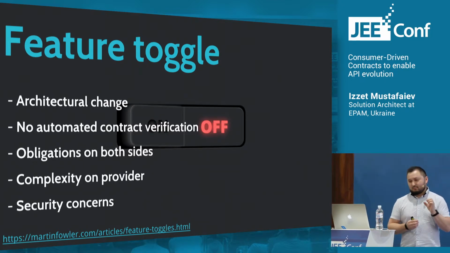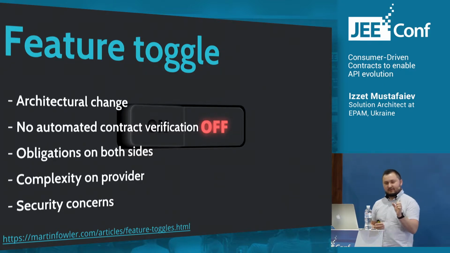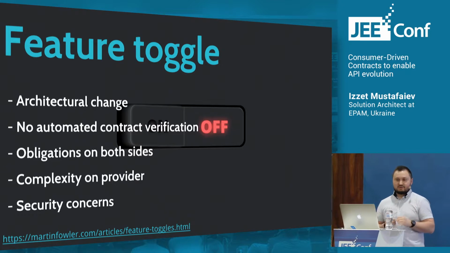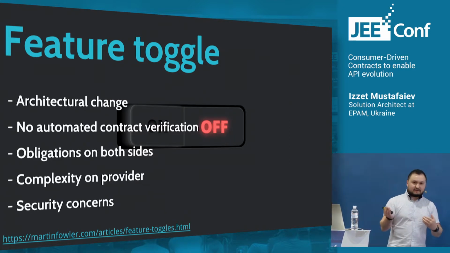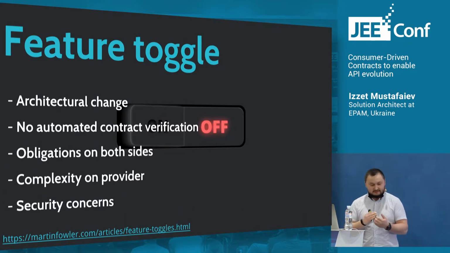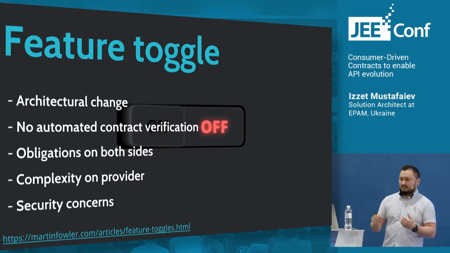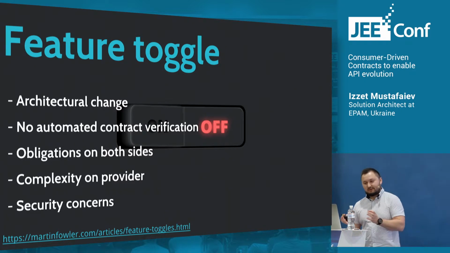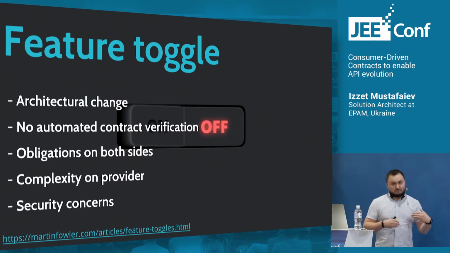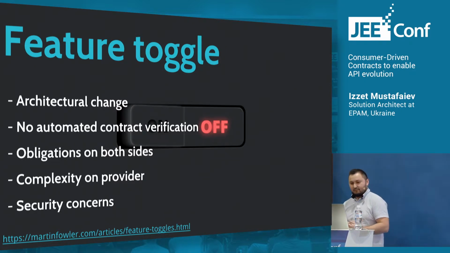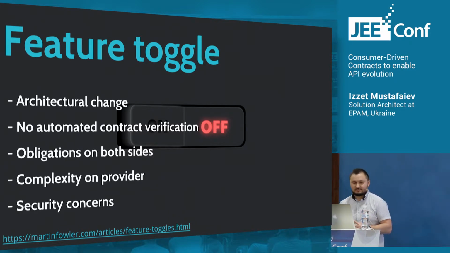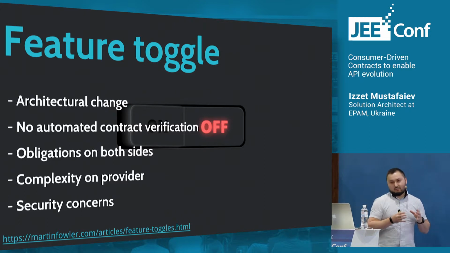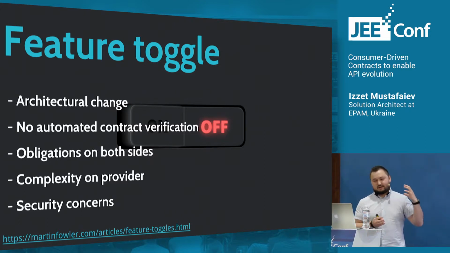I mean, to pass some parameter as part of the request to activate some application behavior which is required for this particular client. And another client will send another parameter to activate slightly different behavior. So this kind of solves our problem, but again, this pattern requires architectural change on both sides, because it increases